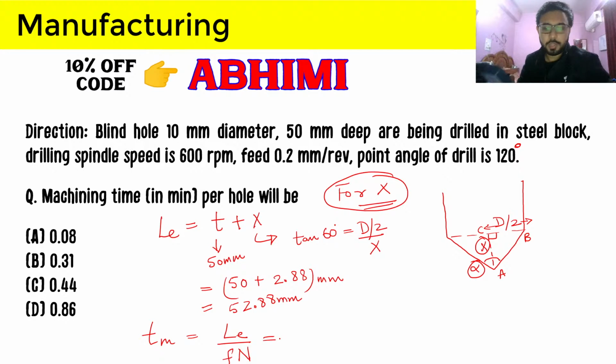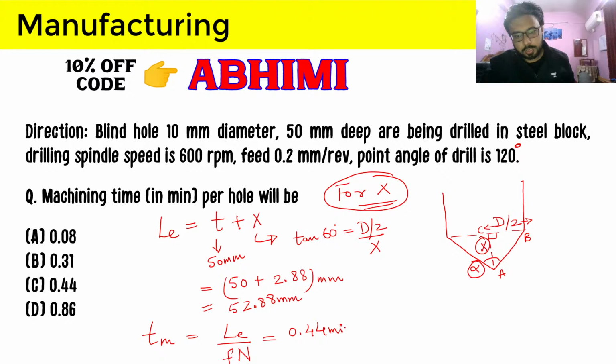So 0.2 is the feed, and spindle speed is 600. So from here we are getting the answer as 0.44 in minutes. So here is the answer, 0.44 in minutes. And I have taken a lot of time in discussing that you have to take proper care of the unit in which you are answering machining time.